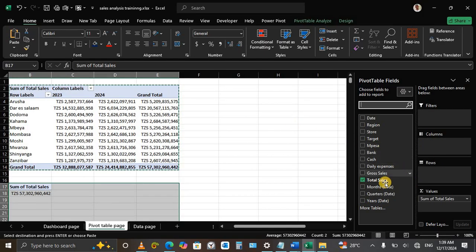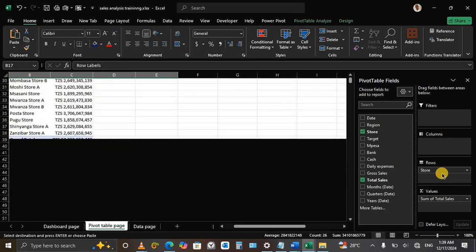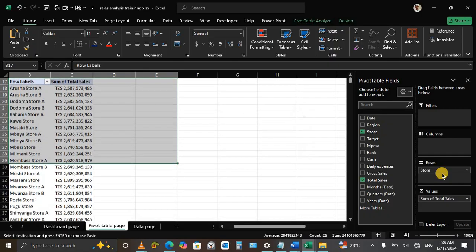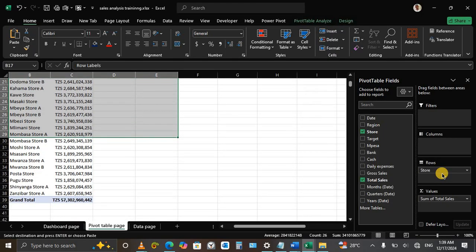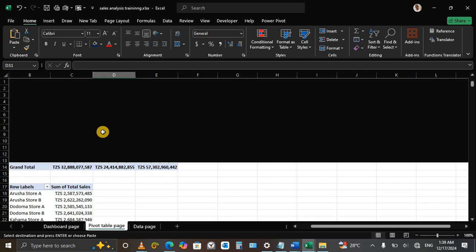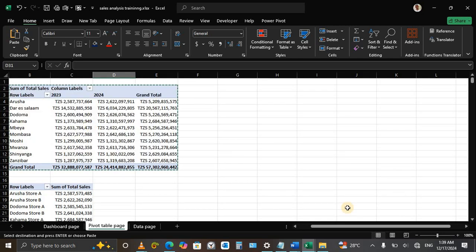Remove it, and we need the stores. Is this the stores that we have? So this is exactly what happened.